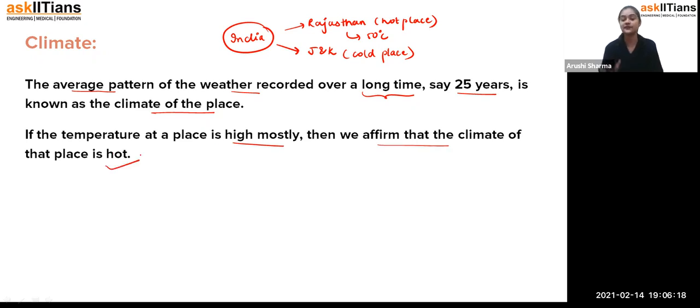Fine. If the temperature at a place is mostly high, then we affirm that the climate of that place is hot, as I gave you the example of Rajasthan. Students, if we have recorded the temperature for a very long time, what we find is that the temperature of Rajasthan is always nearly 45 to 50 degrees Celsius. So we have confirmed that the climate of Rajasthan is very hot. That's why, students, whenever we visit Rajasthan, we generally don't carry heavy clothes like woolen clothes, because we know the temperature is hot, so we can't wear such clothes.